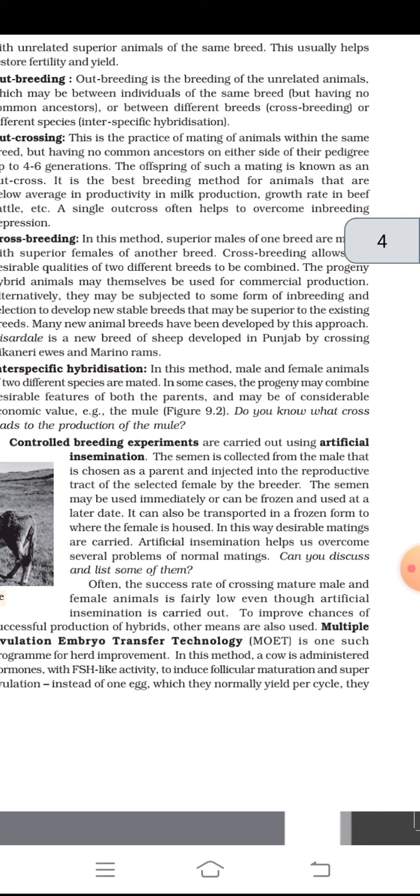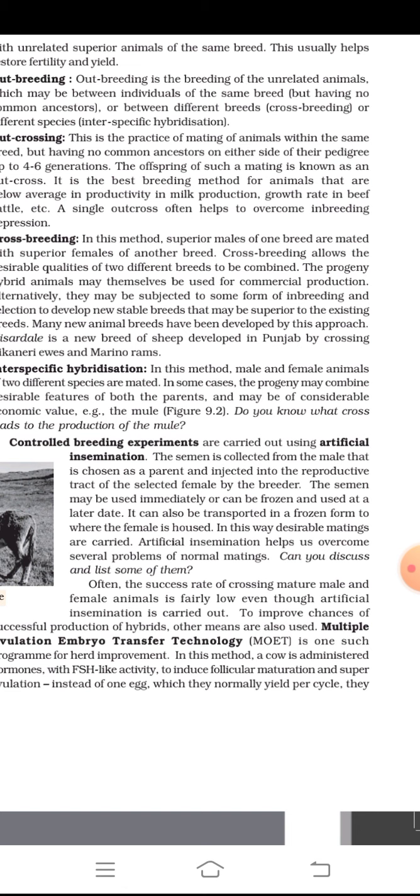Often, the success rate of crosses between mature male and female animals is fairly low, even though artificial insemination is carried out. To improve chances of successful production of hybrids, other means are also used. Multiple Ovulation Embryo Transfer Technology (MOET) is one such program for herd improvement.